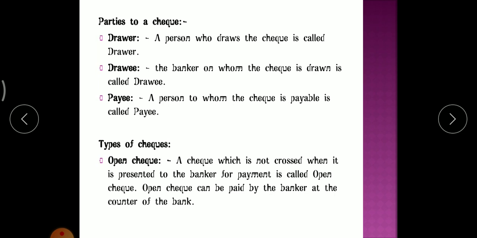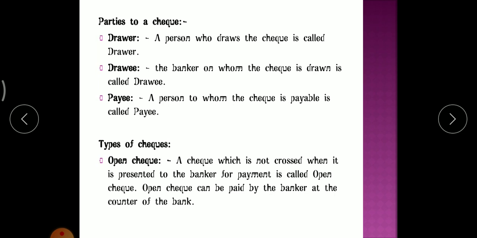Okay, so these are the parties involved. Usually there will be an MCQ type: how many parties are involved in the check? 2, 3, 4. Like this, they'll give the options. Usually there are three parties involved. Keep that in mind. Okay, so next is the types of checks.